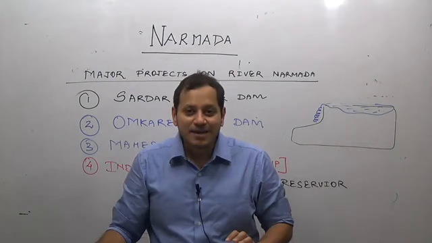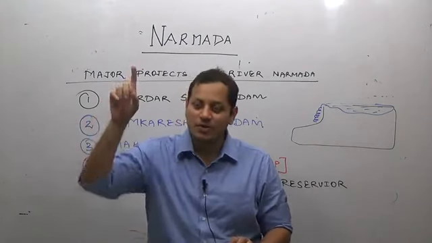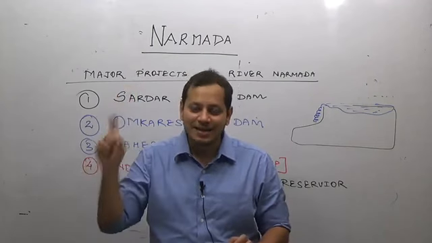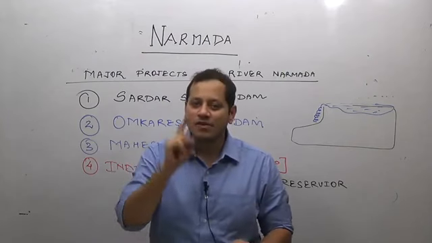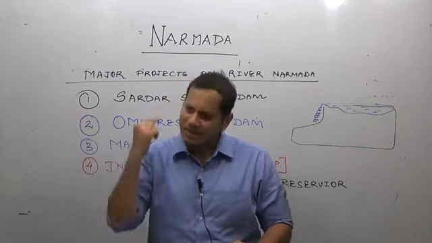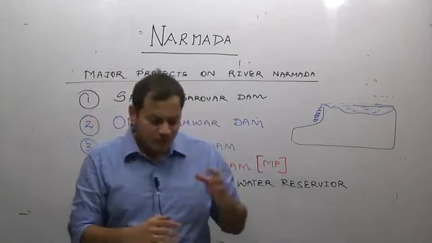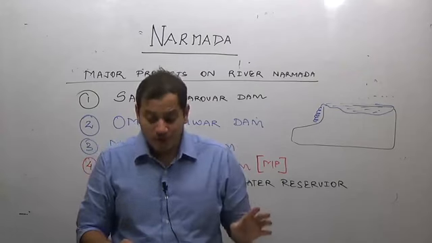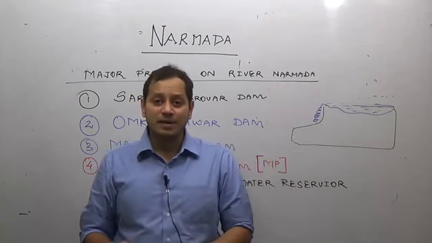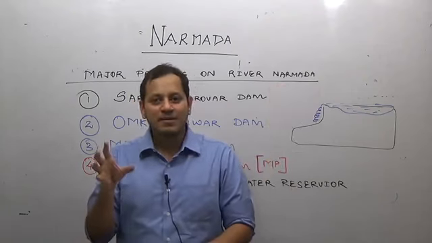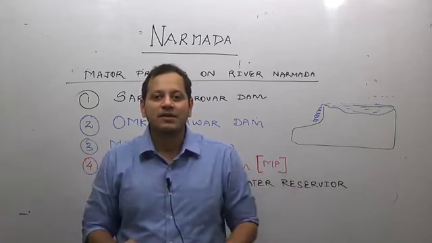Fourth, river Narmada flows through a rift valley between Vindhyas to the north and Satpuras to the south, and that is the reason why river Narmada flows towards the west, while most of the rivers of peninsular India flow towards the east. Even Tapi is a river which flows through a rift valley. Next, river Narmada has two important tributaries. Tawa river is a left bank tributary, Hiran river is a right bank tributary. Remember, Narmada, Hiran and Tawa. These are the tributaries.